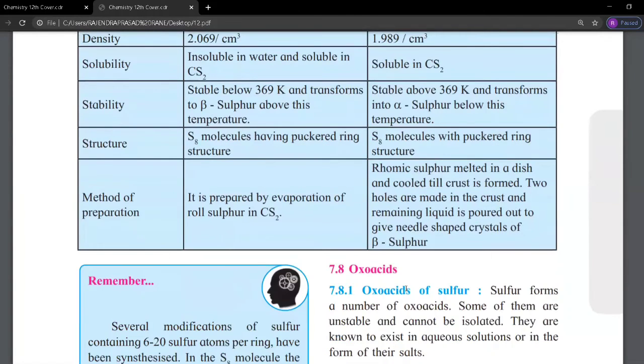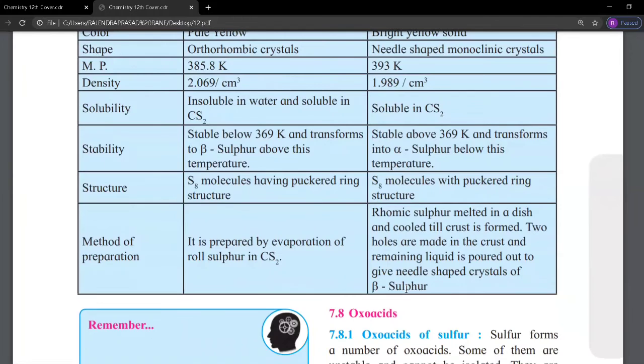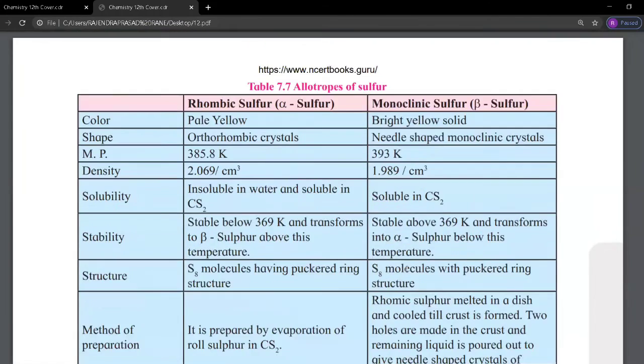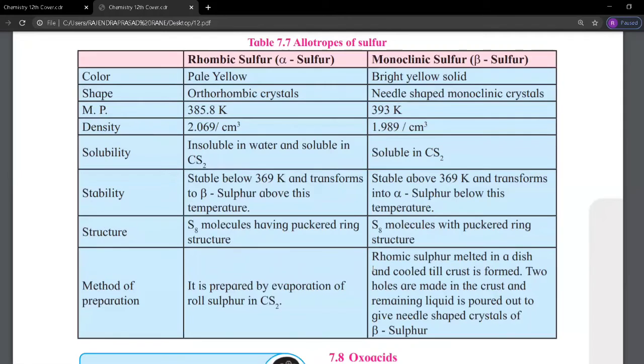So this is the comparison of alpha sulfur and beta sulfur. Alpha sulfur is also called rhombic sulfur and beta sulfur is also called monoclinic sulfur. So this is about the allotropes of sulfur.